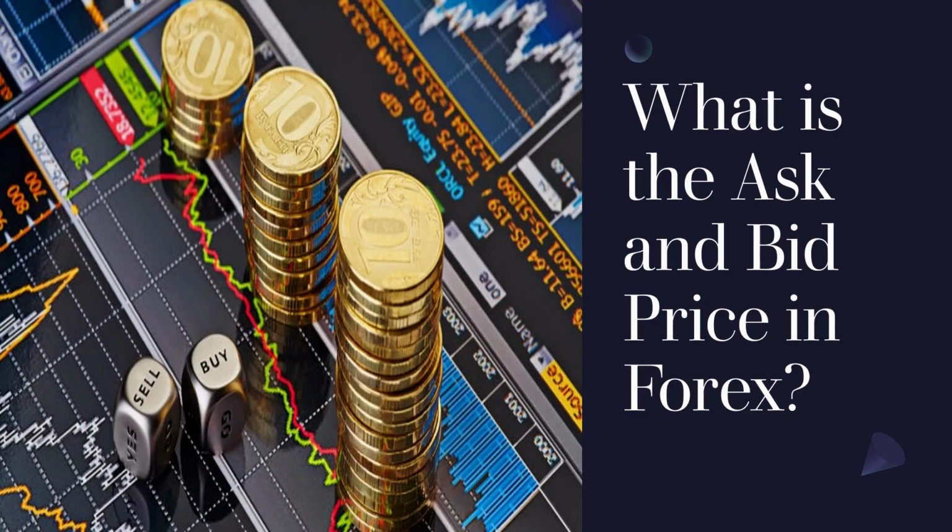So I have here for you the first stage: what is an ask and bid price in the forex market? A bid price is the price that the market is actually offering you, while the ask price is the price that you actually enter the market.